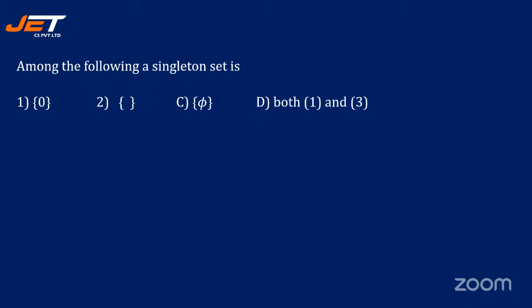See the next question. Among the following, a single term set is 0, empty set, 5, or both 1 and 3.